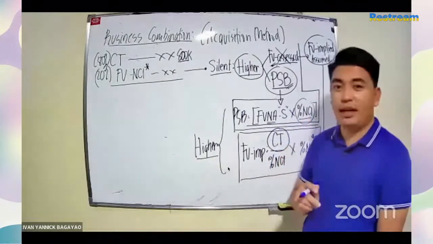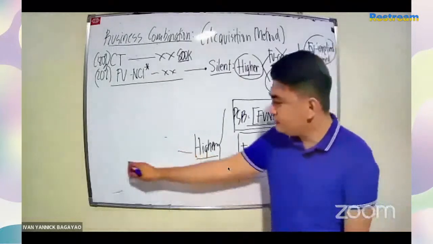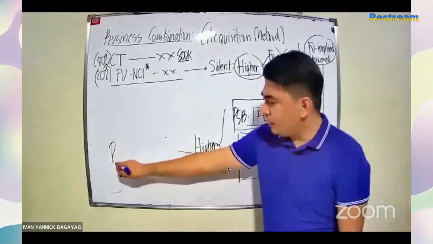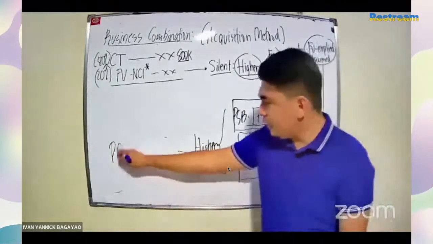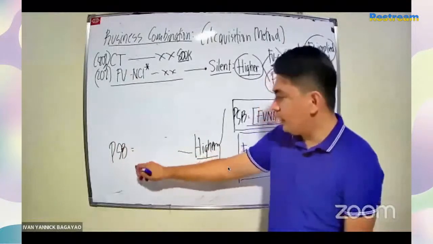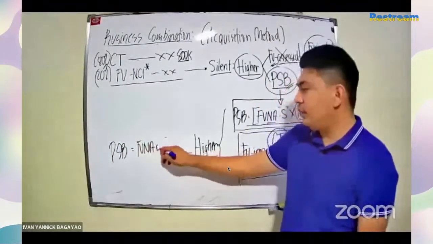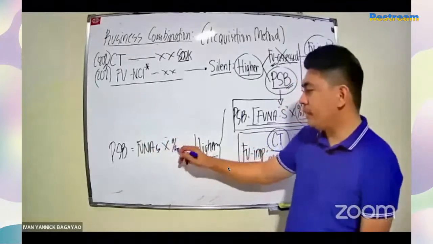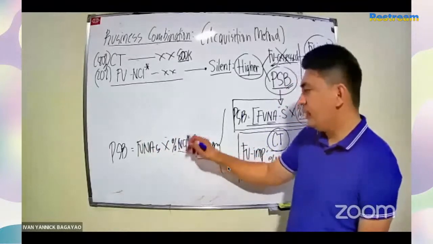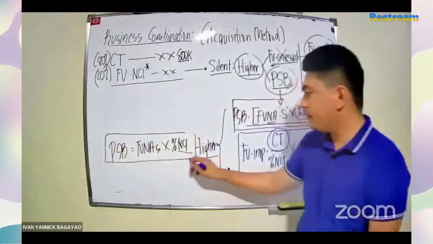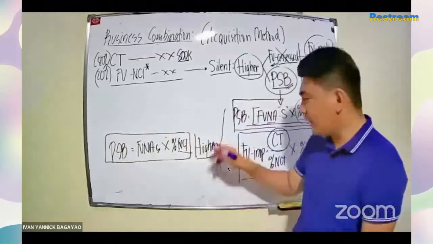Kung excluded dito ang control premium, bago mo i-gross up, okay na yun. Wala nang problema. Okay? So, ibig sabihin, if you're going to compute for the PSP, this is equivalent again to FVNA of the subsidiary. Multiply this by the percentage NCI. Okay, so ito po yung PSP. And whichever is higher ulit.